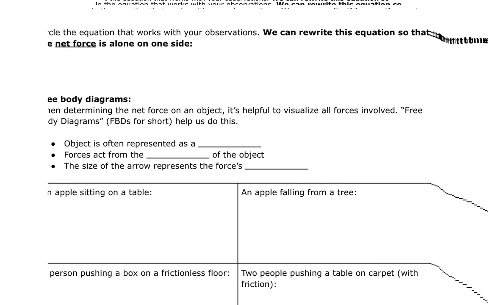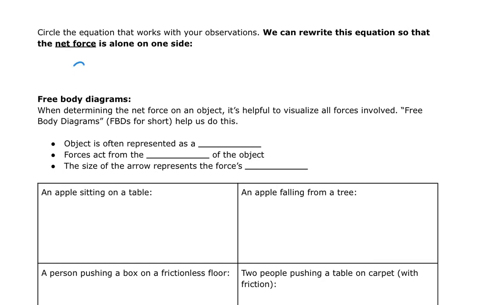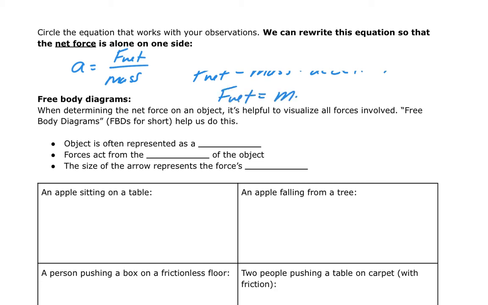Okay, so now we've got our correct equation, and from the last slide, it's net force divided by mass. We normally rearrange this for Newton's second law, and we say that the net force is equal to the mass times the acceleration. And how you'll normally see that written is F net is equal to M times A. Okay? So let's see some tools that are going to help us figure out how to find that net force. Because remember, net force is adding up all the forces. So it becomes very important for us to know what forces are acting on the object.